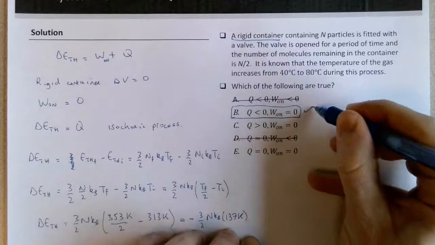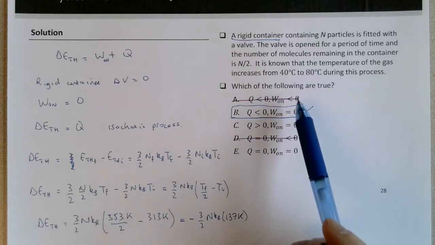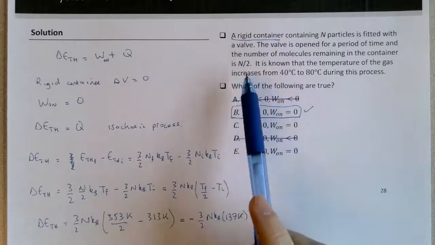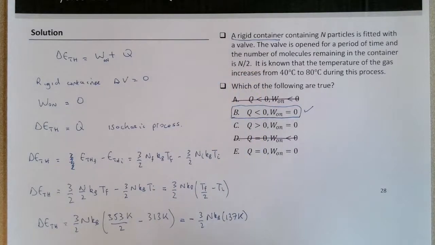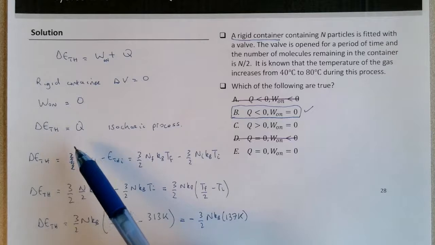That's the correct answer. What's happening in this process is likely that you place the gas in contact with a colder system. Even though it looks like the temperature is increasing, here we have to include the changes in the number of molecules. So the Q has to be negative, so the gas has to be placed in contact with something that's colder, to remove energy.